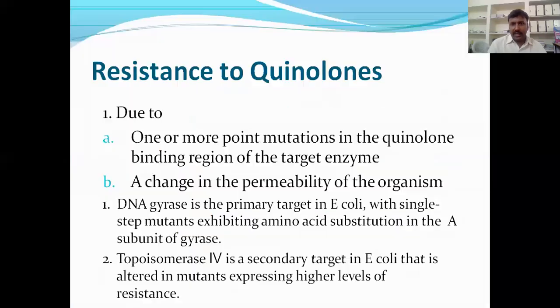So, coming to the resistance. I already said that any organism gets resistance by mutations. Here the respective enzyme undergoes either a single point mutation or three point mutations in the quinolone binding region. Because of this, there is a change in the permeability of the organism, so the quinolones do not enter and cannot produce their action.